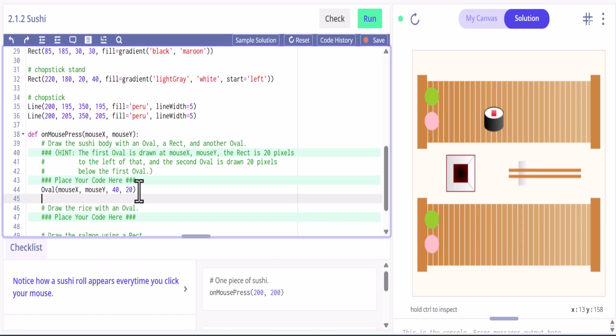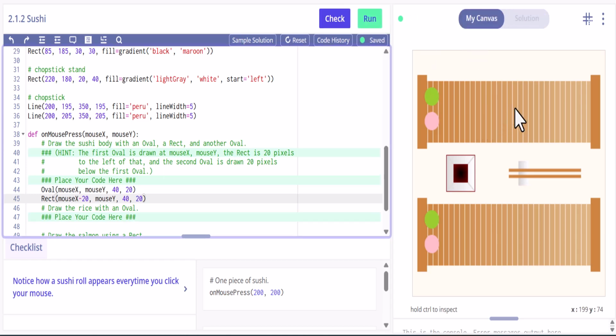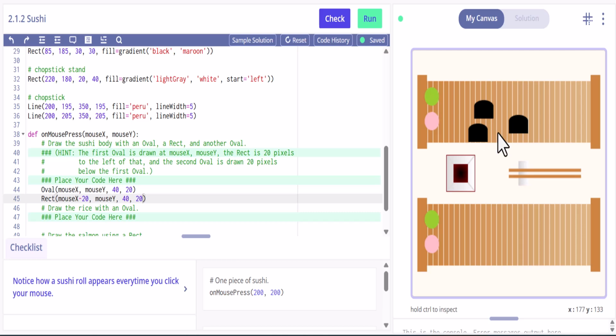So then our next one is the rectangle. And that, as it said up above here, is 20 pixels to the left. So we're going to have to subtract from that. So we're going to do mouse X minus 20. And then we'll still do mouse Y, and we'll keep the same sizes. Okay, let's try that. Okay, I think that looks okay.